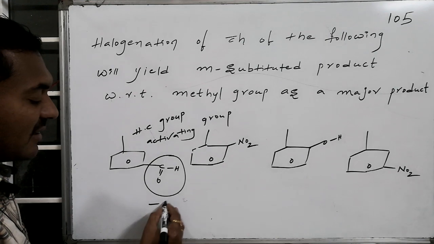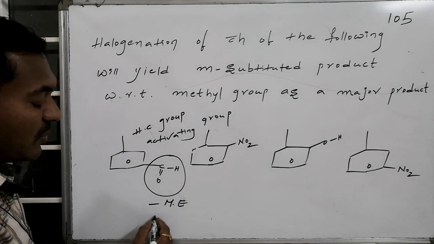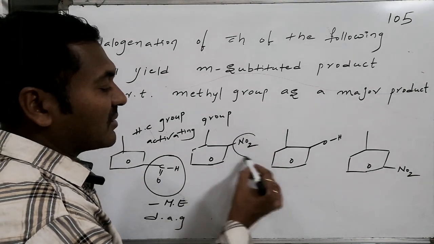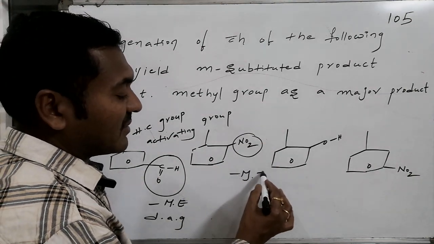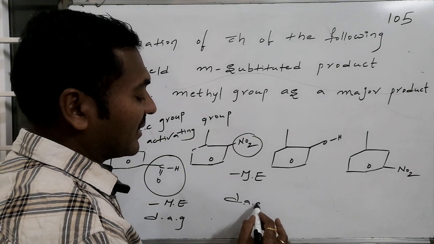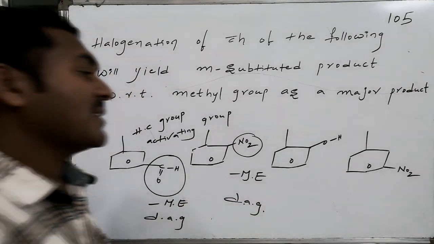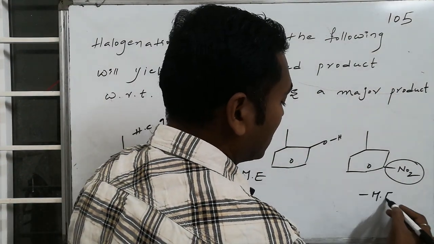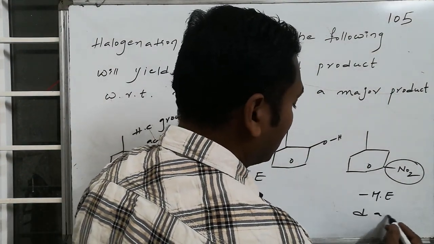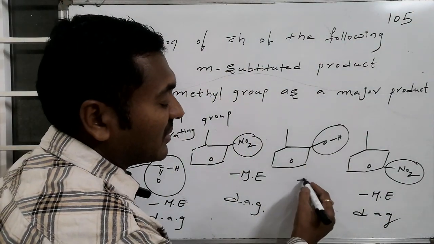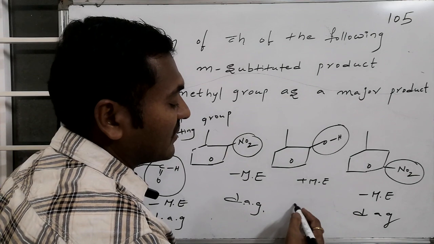Let us go for the others. This is aldehyde. Aldehyde is a minus M group and it is a deactivating group. Similarly, nitro group is also a minus M electron withdrawing group, and it is acting as a deactivating group. Whereas for this particular nitro, the position is different. This is also a minus M group and also acting as a deactivating group. Whereas this particular group is a plus M group, hence it is acting as an activating group.